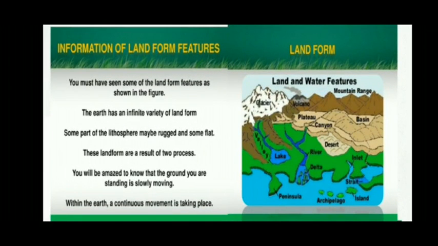Formation of landforms. You must have seen the landforms as shown in the figure. The earth has an infinite variety of landforms. Some parts of the lithosphere may be rugged and some flat. These landforms are a result of two processes. You will be amazed to know that the ground you are standing on is slowly moving. Within the earth, a continuous movement is taking place.